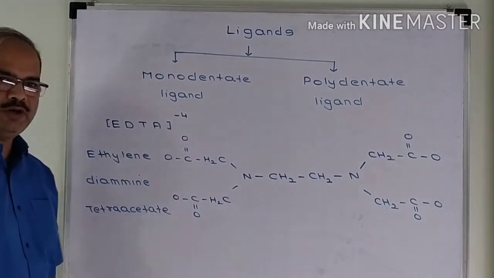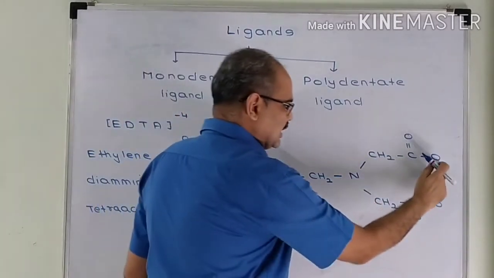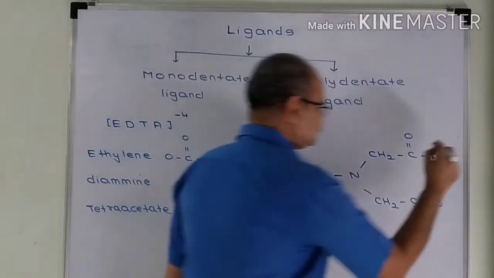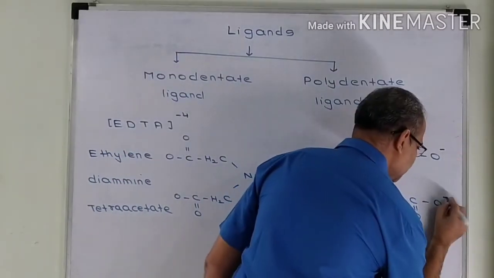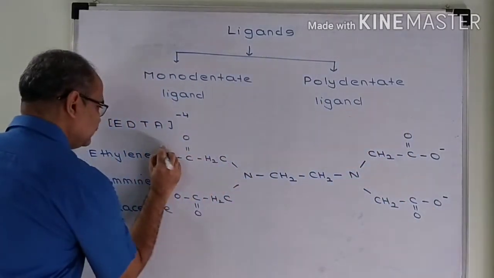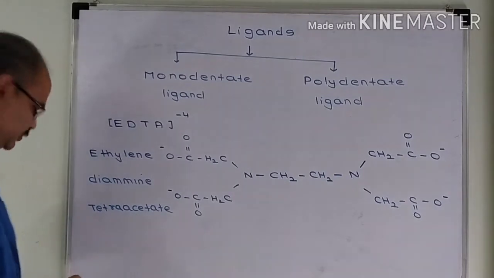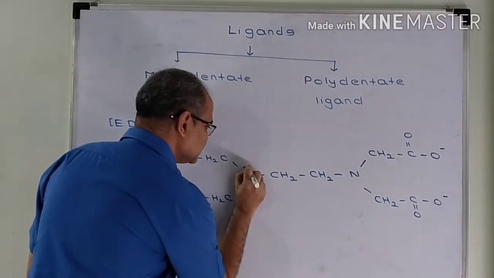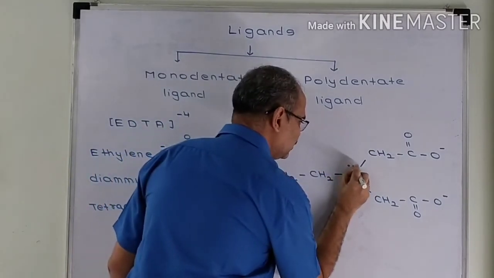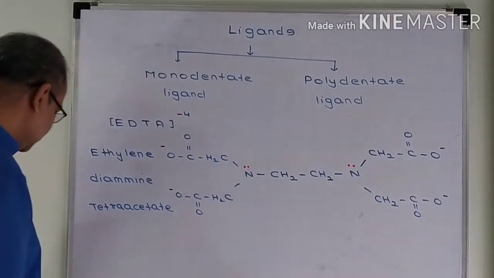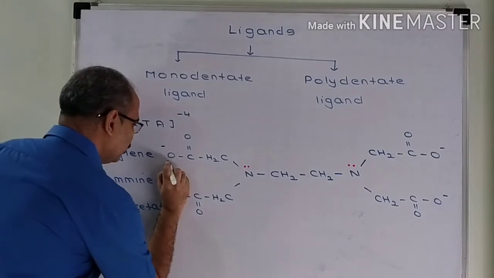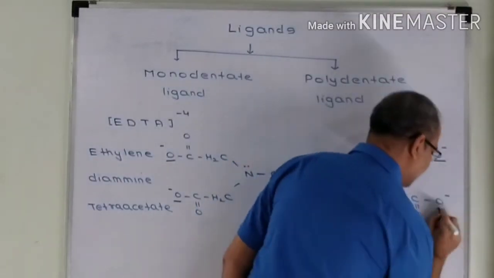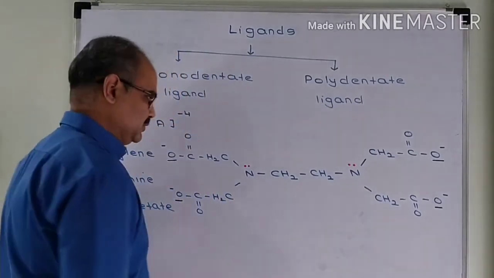There are 4 negative charges. The unstable oxygens are the singly bonded oxygens. Each oxygen will carry 1 negative charge. These nitrogen atoms, they have a lone pair of electrons. So these 4 unstable oxygen atoms, they act as donor atoms.